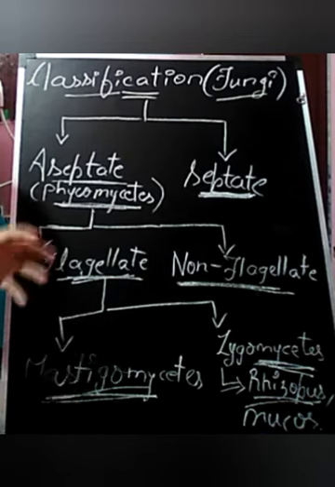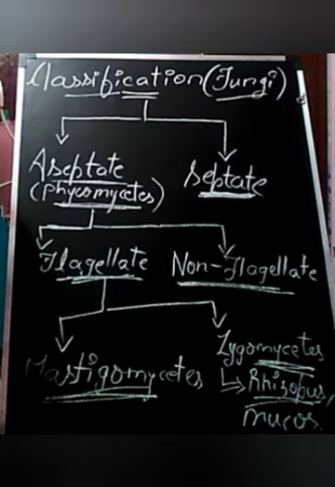Next is Basidiomycetes, commonly known as puff balls. They are septate, branched, and present in higher fungi. These are saprophytic and parasitic, and grow on logs, soil, and trees.